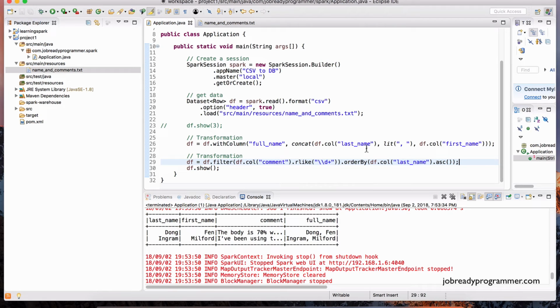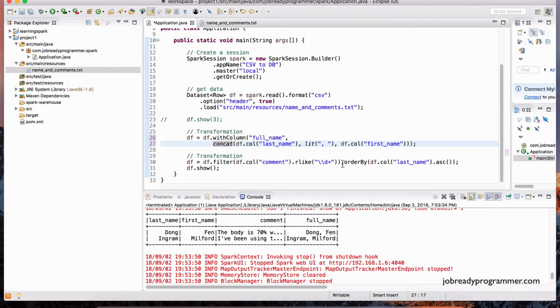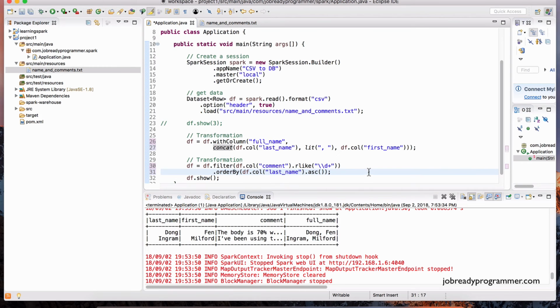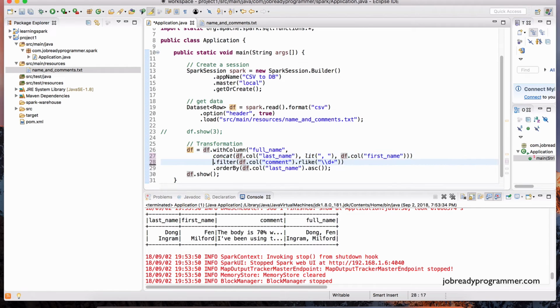Now there's a lot of method chaining going on here, so it's good to split the lines so that it's easier to read. Okay, so I typically do that. I can do the order by here on the second line to make it easier to read. As a matter of fact, you can combine this filter with the expression on the first line. So let's just move this as part of that.